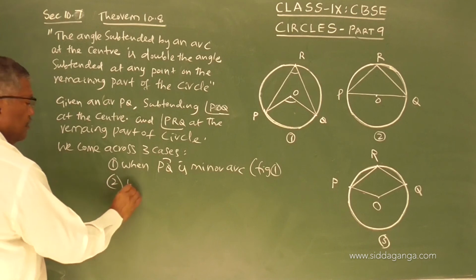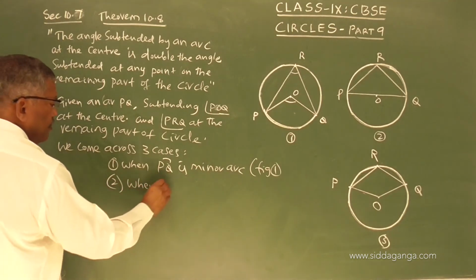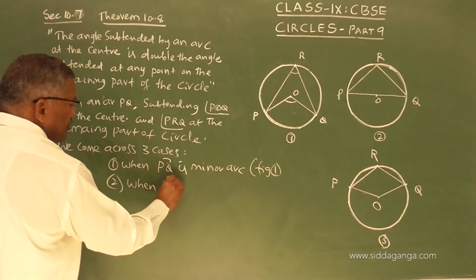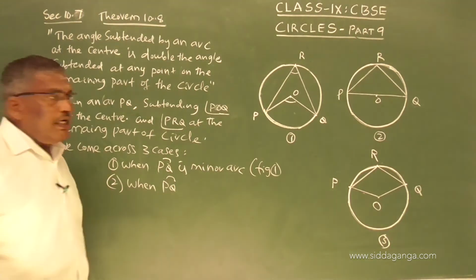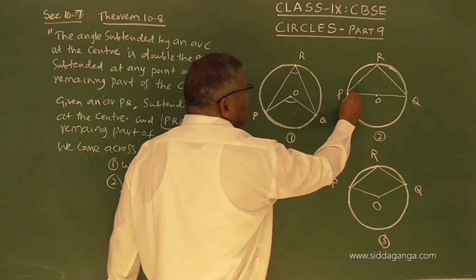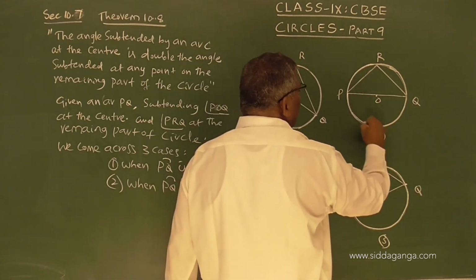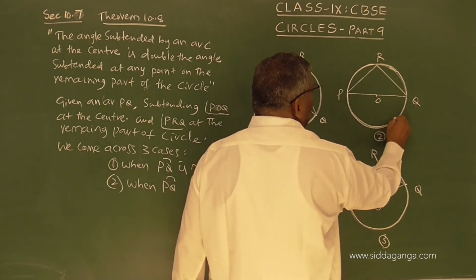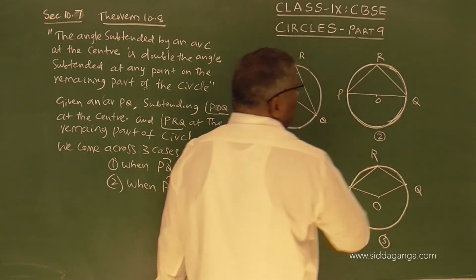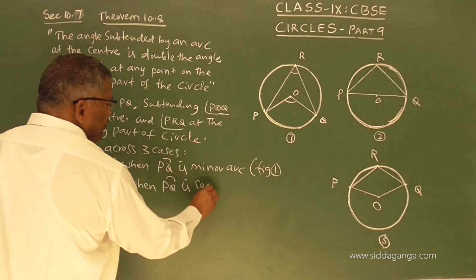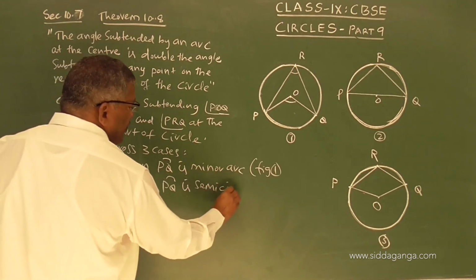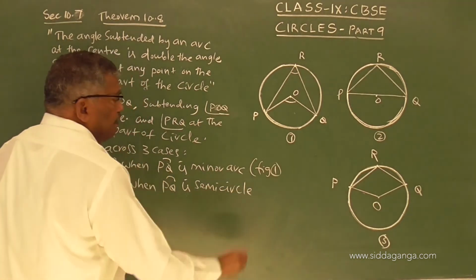Second, when PQ is semicircle, so this is exactly half, figure 2.